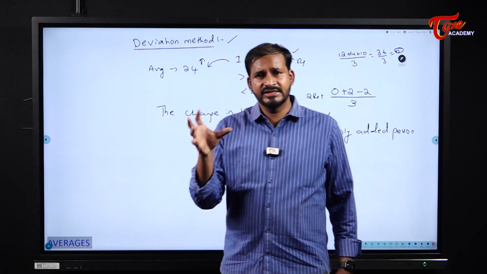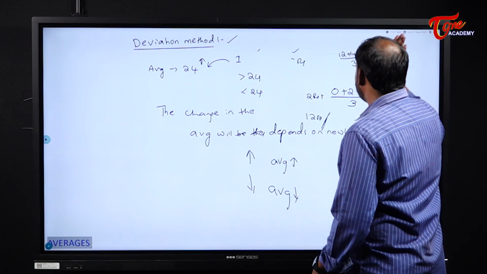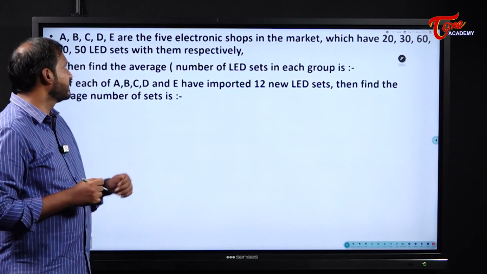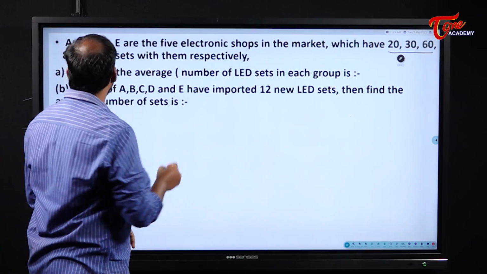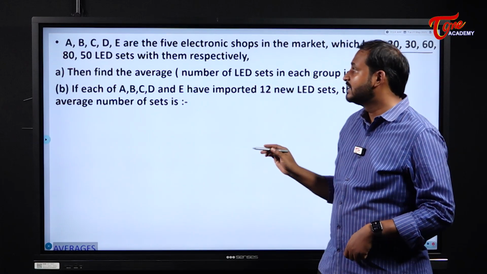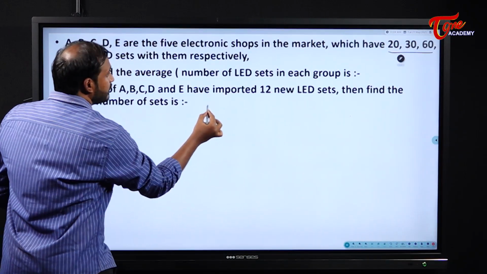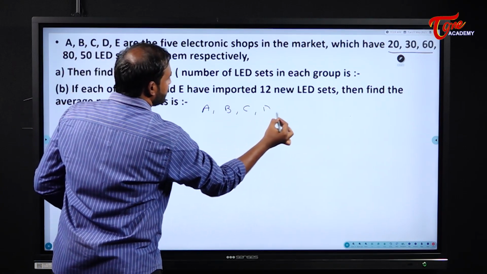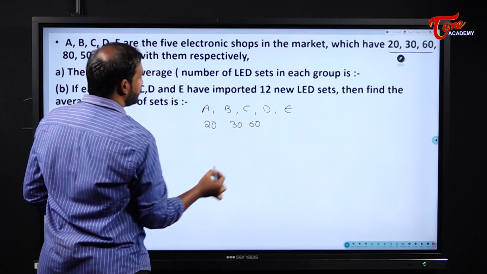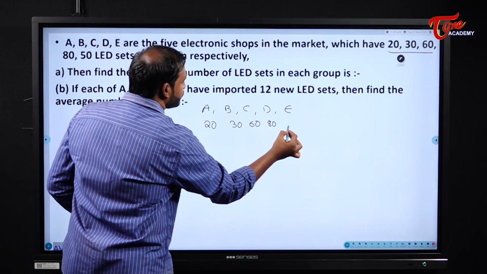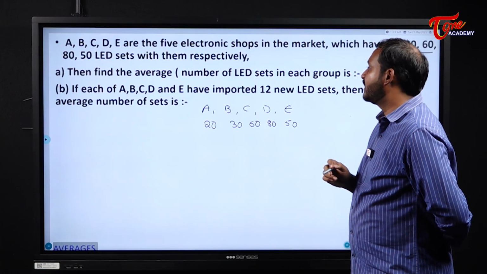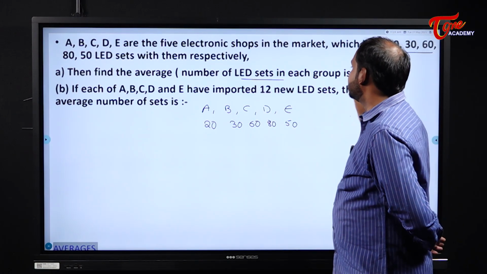That means if there is a group, we have just solved that, now we will see an example. The first example: in this problem there are 5 electronic shops in the market which have 20, 30, 60, 80, 50 LED sets with them respectively. So A, B, C, D and E have 20, 30, 60, 80 and 50. This is a basic question, students. First one: find the average number of LED sets.